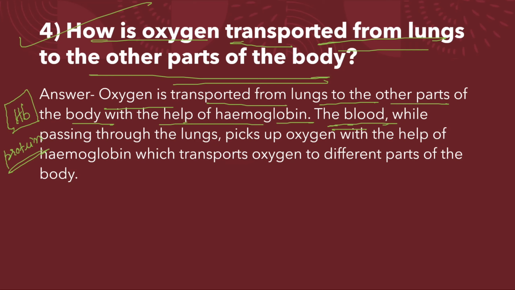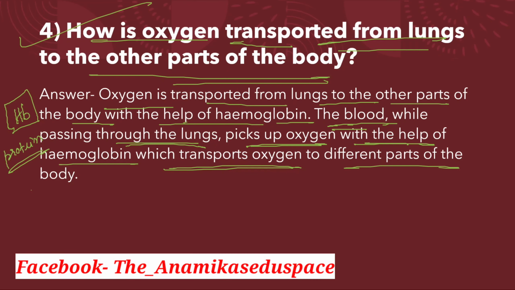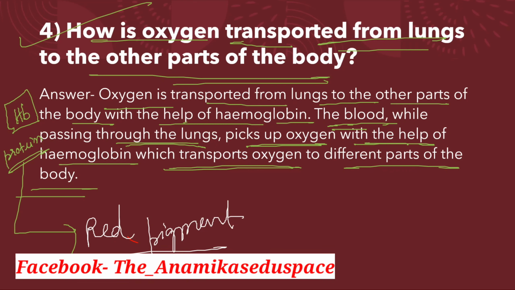The blood, while passing through the lungs, picks up oxygen with the help of hemoglobin, which transports the oxygen to different parts of the body. And hemoglobin provides the red pigment to the blood. Why is our blood red? Our blood is red due to the presence of hemoglobin.